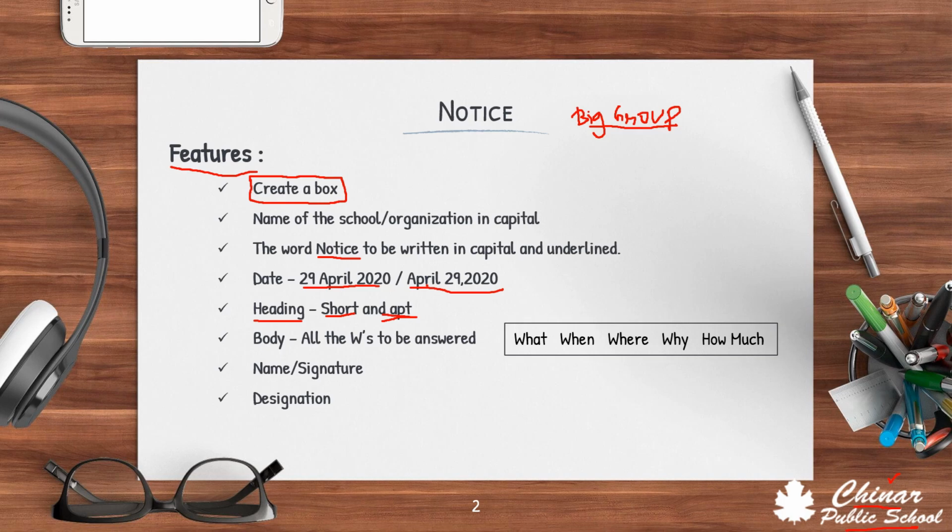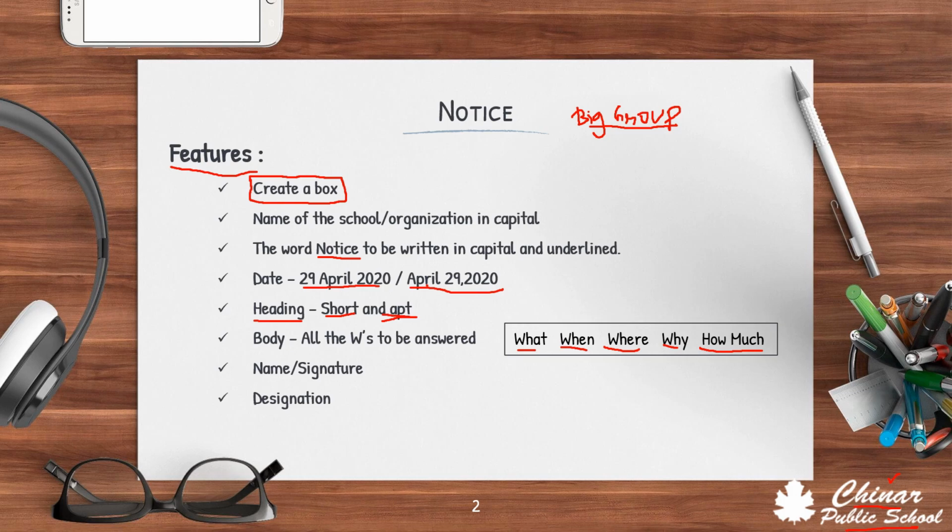W's answered means what, when, where, why, how much, everything. That means what is the need of the notice, when will it be held, any program or anything, the place where it is going to take place, the reason why, and if you are talking about any excursions or picnics, then how much money is involved, what is the last date of submission, or anything else.